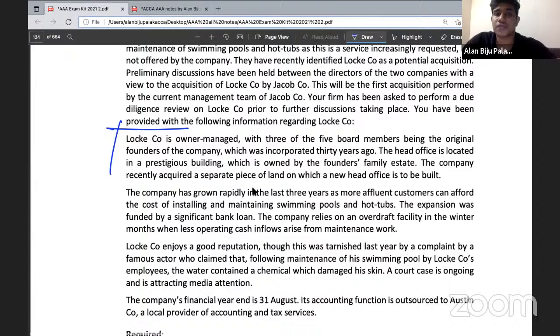So what will be the additional information that you require here? You will require additional information in relation to the outsourced work. Why do we need that? Explain that. We require that in order to understand whether the company outsources its whole accounting and tax services or just an immaterial area.